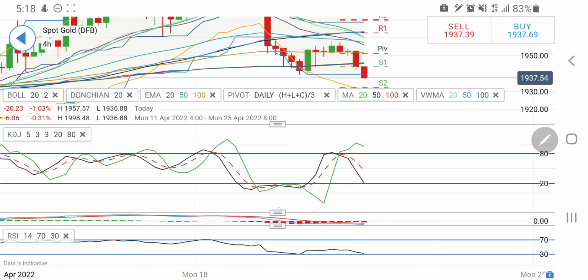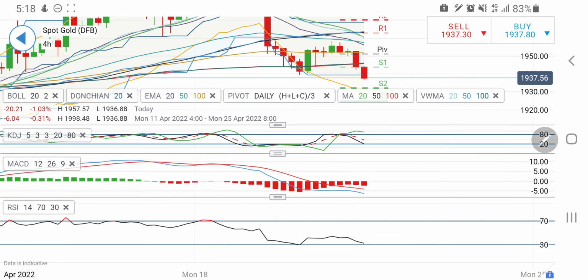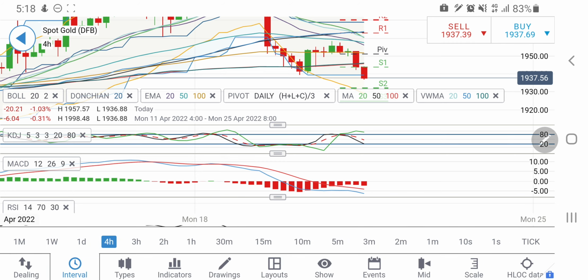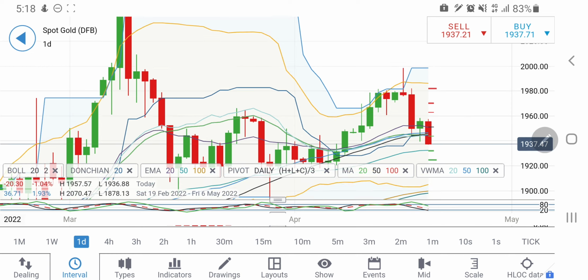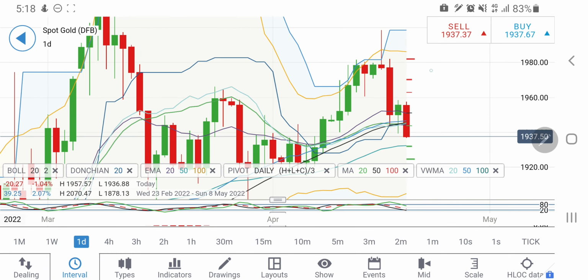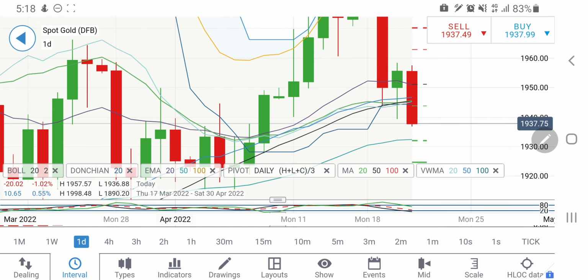The 4-hour stochastic is looking downwards and moving into the sell side. MACD is white divergent and strongly on the sell side, and RSI is looking downwards, entering the oversold zone. Now look at the daily charts. On the daily chart, it appears to be the previous retracement. See the highs here are failing to go past, and it is trying to form lower lows here. But look at this right now at this zone here.